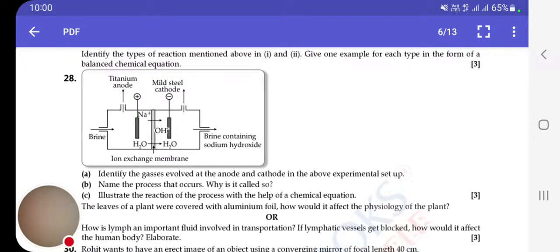B. Name the process that occurs. Why is it called so? Chlor-alkali process, as the products obtained are alkali, chlorine gas and hydrogen gas.